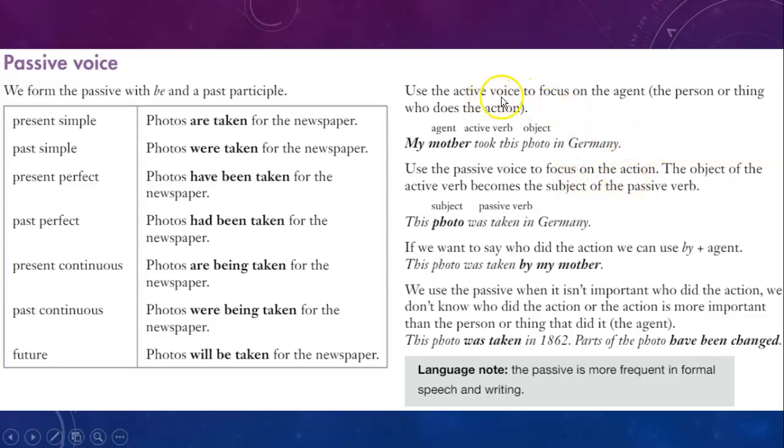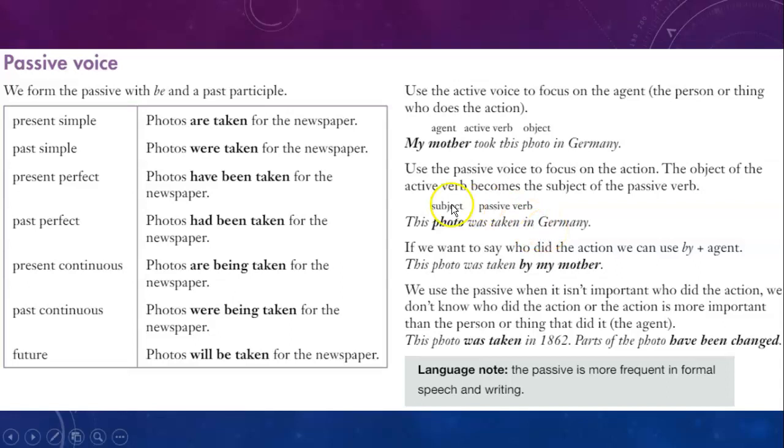On the active voice, I will focus on the agent, the doer, the person, the thing who does the action. On the passive voice, I focus on the action. The object of the active verb becomes the subject of the passive verb. Now looking here, this photo was taken in Germany.